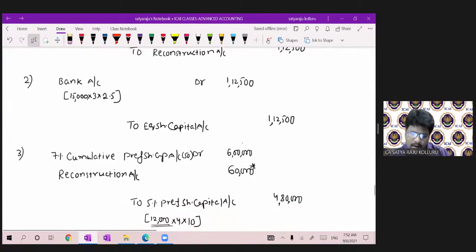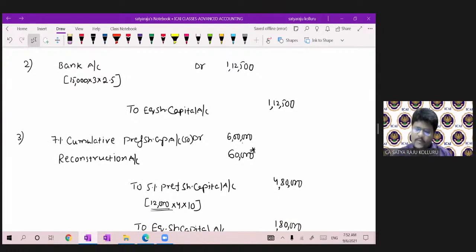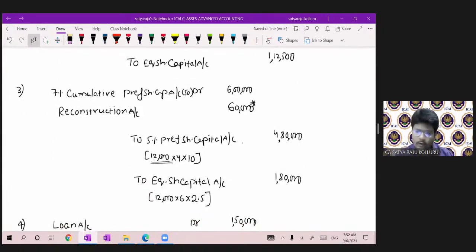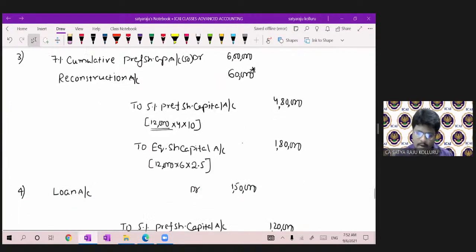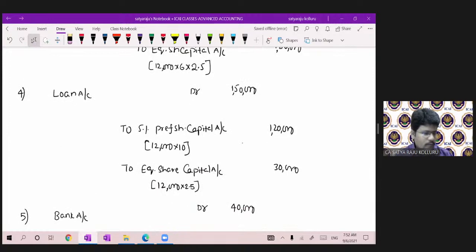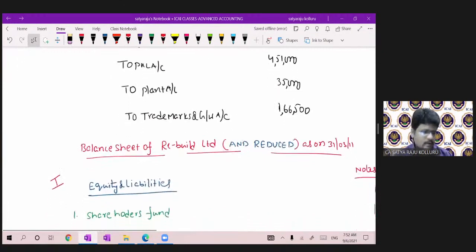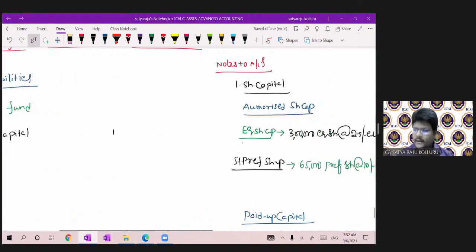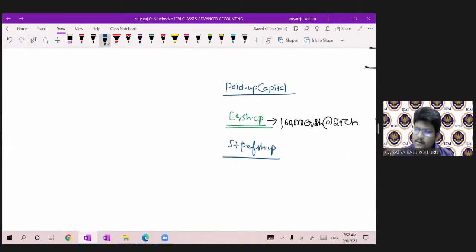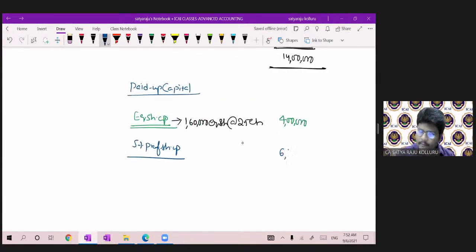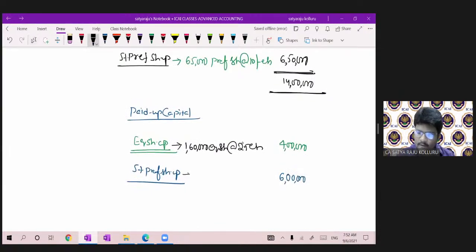So the entire existing 7% cumulative preference share capital was cancelled. They issued 4,80,000 under entry number 3, and entry number 4, 1,20,000. Entry number 5, no. Entry number 6, no. Entry number 7, no. So total I got 6 lakhs, guys. The amount was 6 lakhs. Divided by 10 means 60,000 preference shares, at the rate of 10 each.